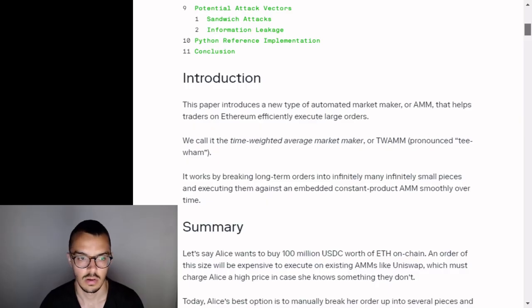Today I'm reading a paper on the Paradigm website titled TWAMM. It was published July 28th, 2021. The authors are listed as Dave White, Dan Robinson, and Hayden Adams.